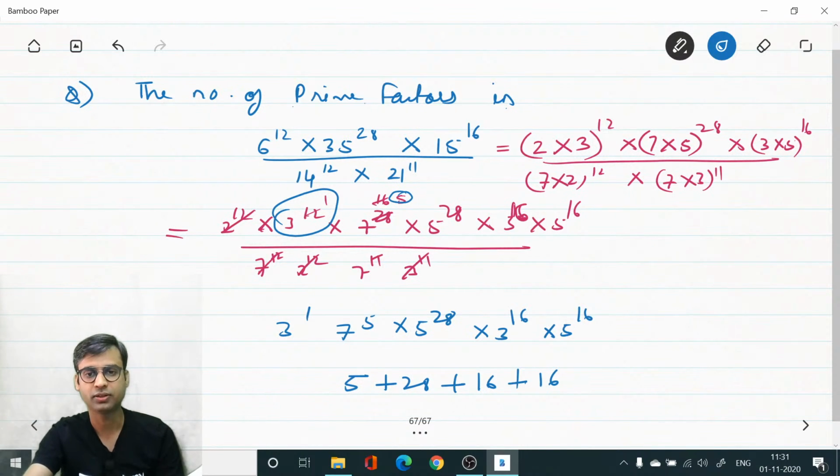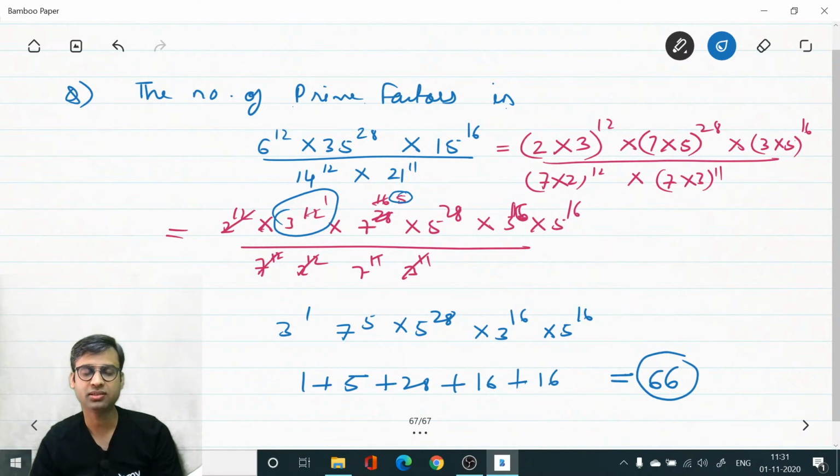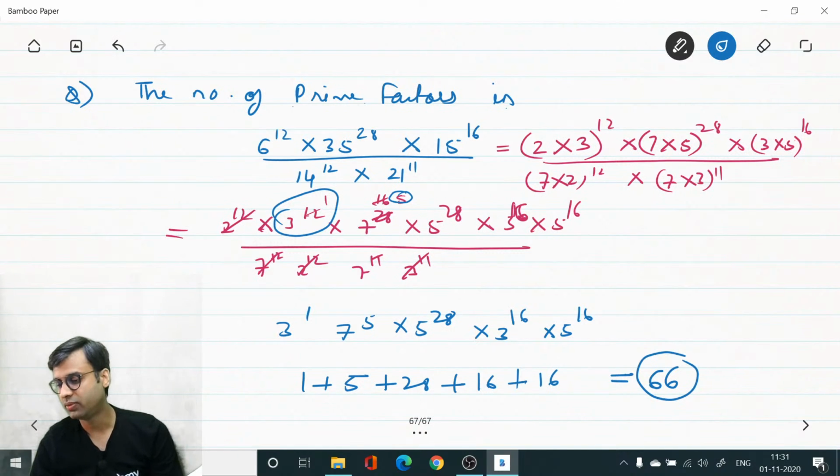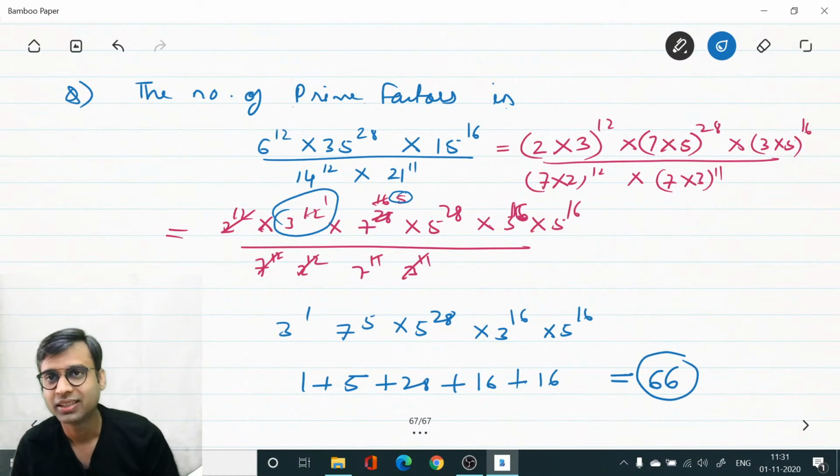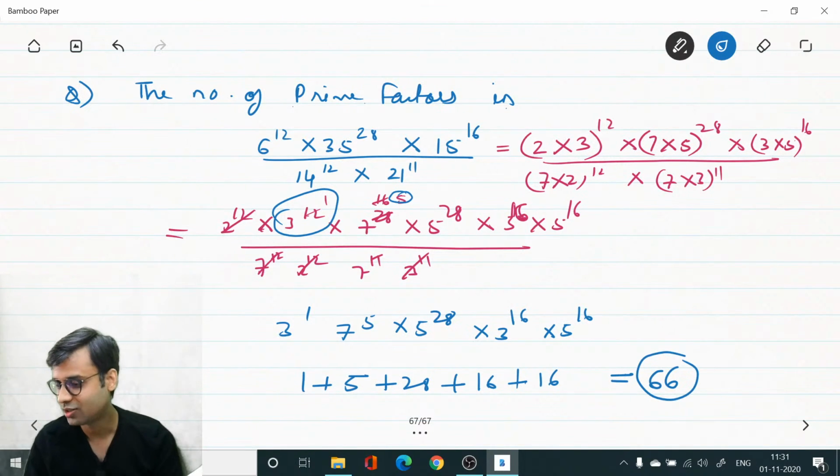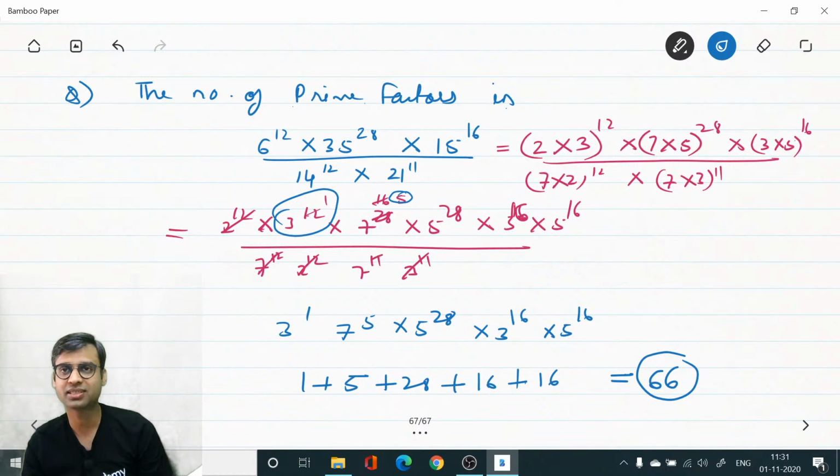So it comes to 66. So there are 66 prime factors in the given expression. Yes, we have taken 1 also. So 1 plus 5 plus 28 plus 16 plus 16 comes to 66.